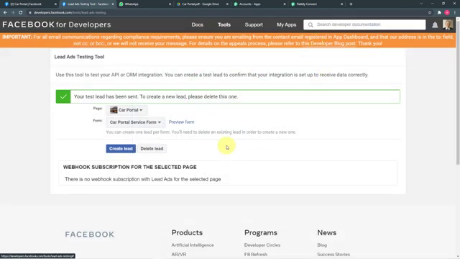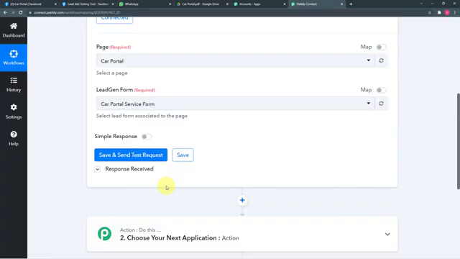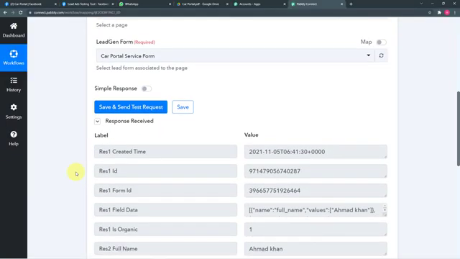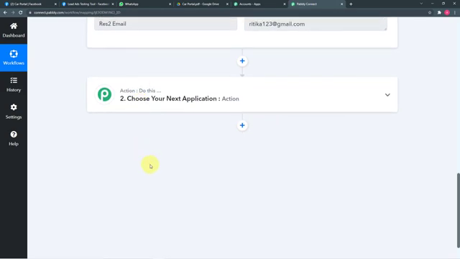Now in Pabbly Connect, when I click here on save and send test request, the data of the lead that we have just generated will be captured here. So I'm clicking on save and send test request, and you can see it started showing this type of response, and it has the details of the lead, Ahmad Khan, the number, and the other details. So our first two steps are completed. Now let's switch to our next step.